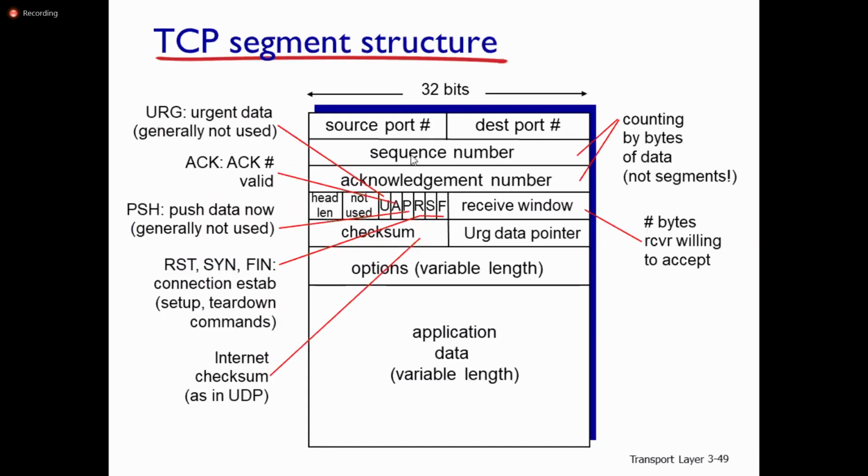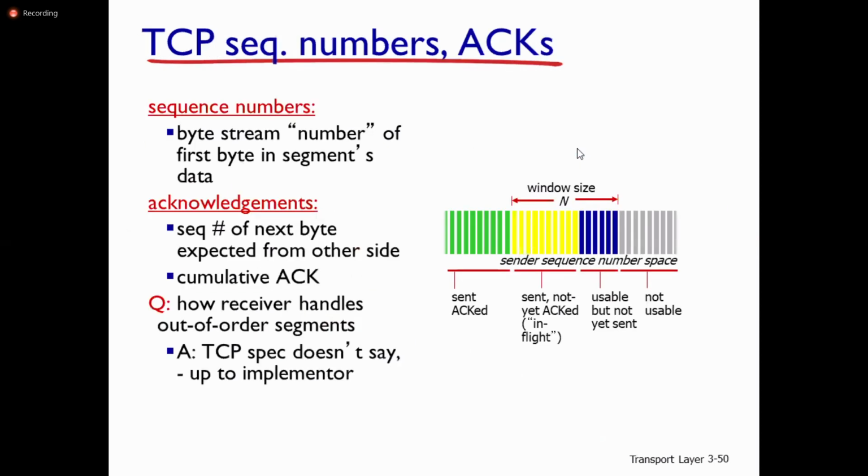After the source port and destination port, the next one is the sequence number. Then acknowledgements: the sequence number of the next byte expected from the other side.